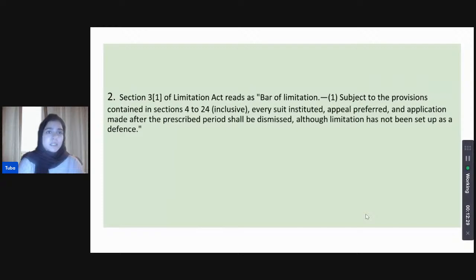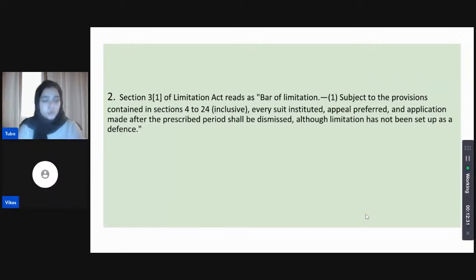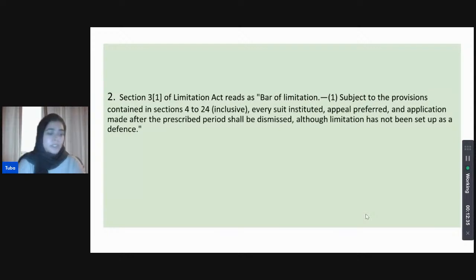And the correct answer is option number 2. Why? Because it shall be dismissed although limitation has not been set up as a defense. So, even if limitation has not been set up as a defense, where the suit is instituted, the appeal is preferred, or the application itself is made after the prescribed time, the suit shall itself be dismissed. That is provided via Section 3(1) of the Limitation Act.